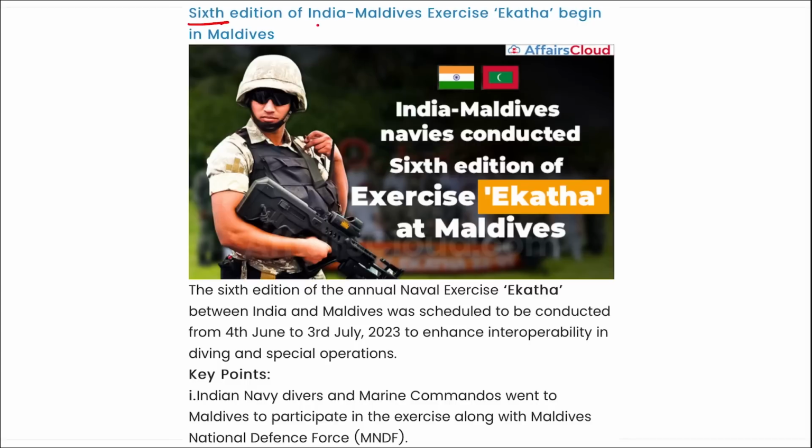Next, the 6th edition of the India-Maldives exercise Ekatha has begun in Maldives, and it is between India and Maldives, and this is the 6th edition of this exercise Ekatha.